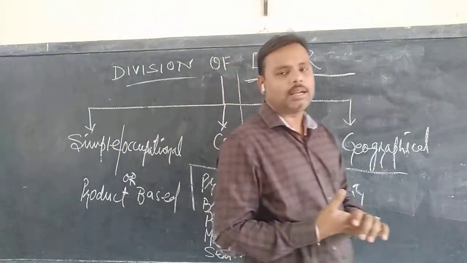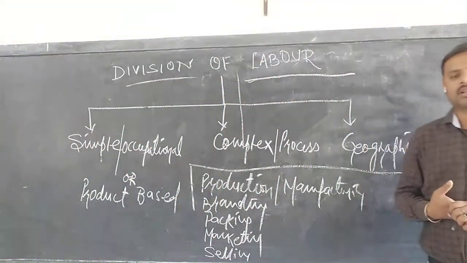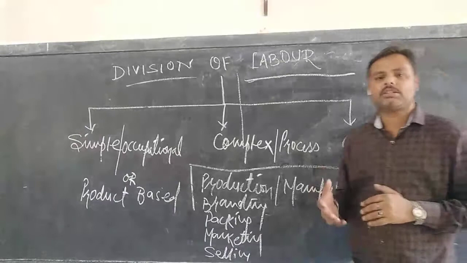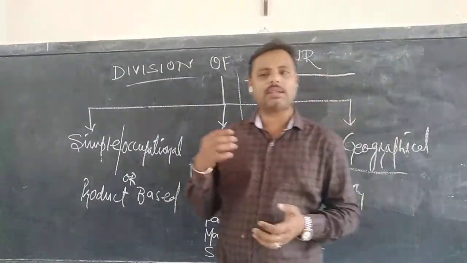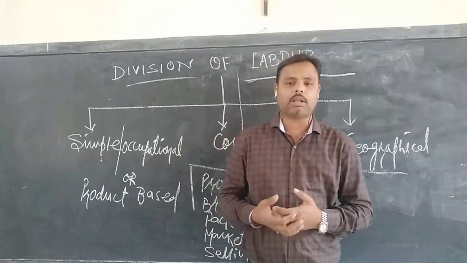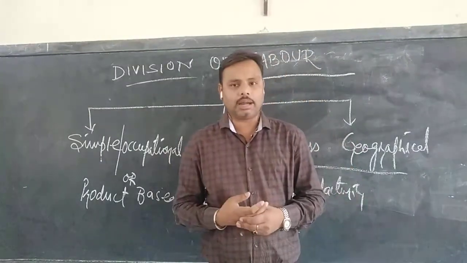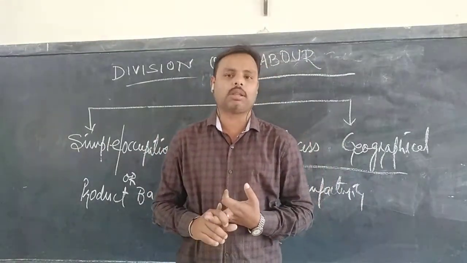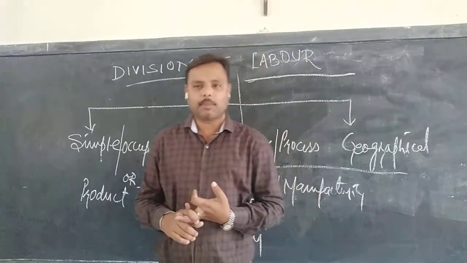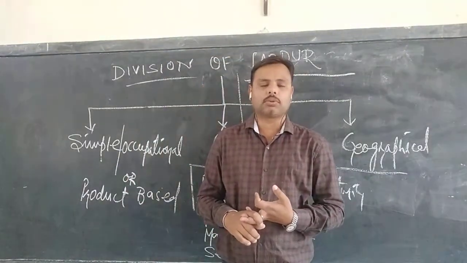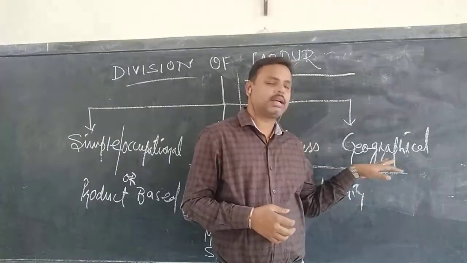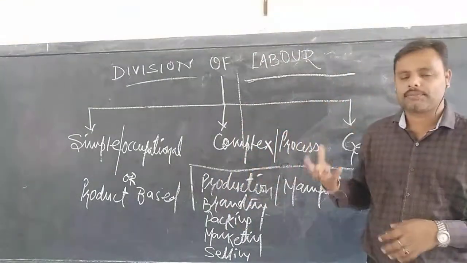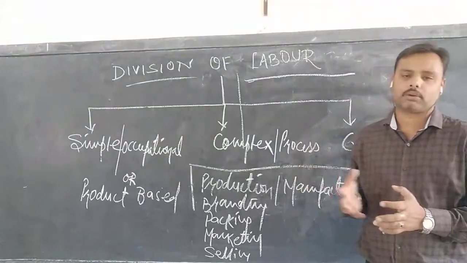And third is geographical division of labor. The geographical division of labor is confined to the geographical boundary of a particular country. Not every country is blessed with agricultural production. We cannot produce anything and everything that we require. We have to depend on other regions or other countries. Internationally, for example, in coffee production, Brazil is the leading coffee producer in the world. So if there is more demand for coffee in India, we have to import that coffee from Brazil. So that's the geographical division of labor. The labor is geographically divided, confined to their particular skills, and working under particular organizations.